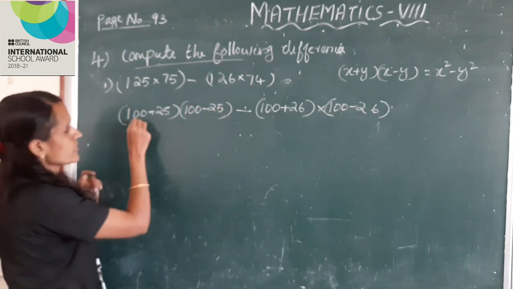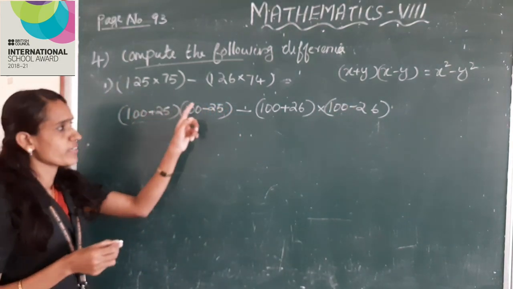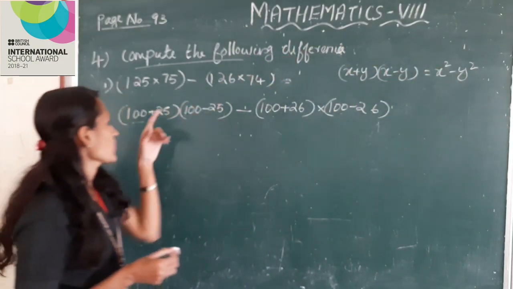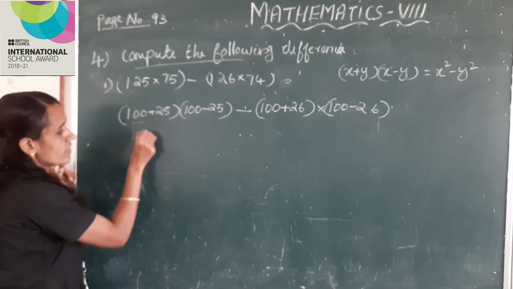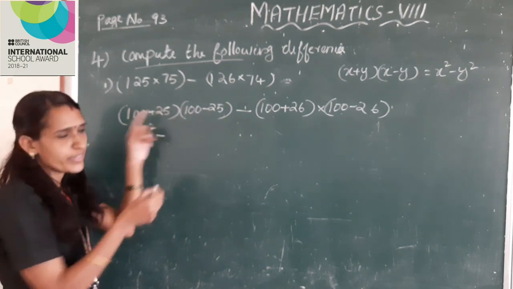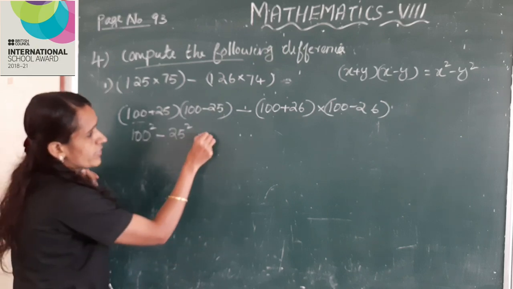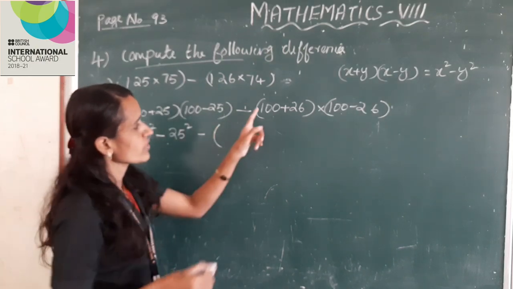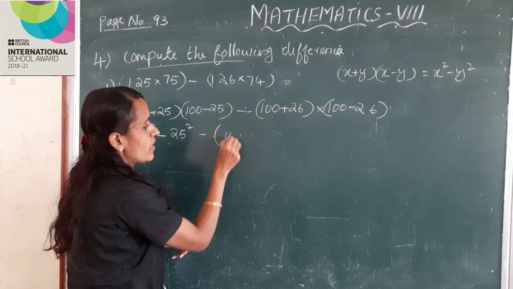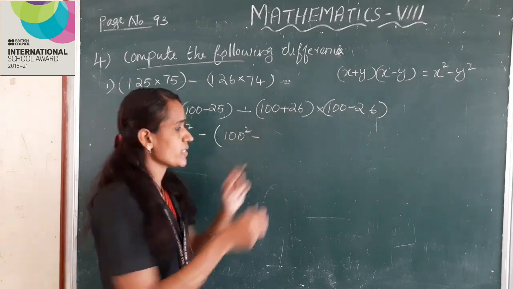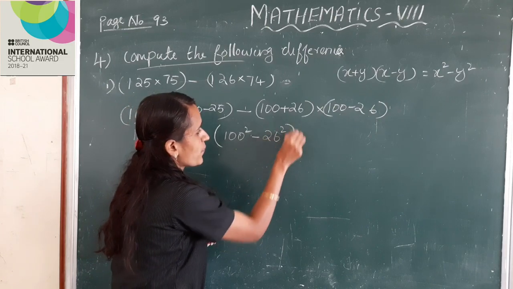Okay, this is the form x plus y into x minus y is equal to x square minus y square. So here x is 100, 100 square minus, here y is 25, 25 square, minus, here x is 100, 100 square minus, here y is 26, 26 square.